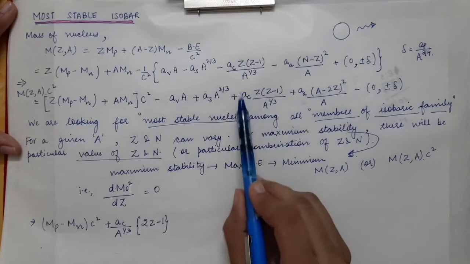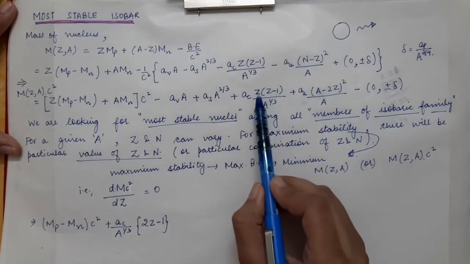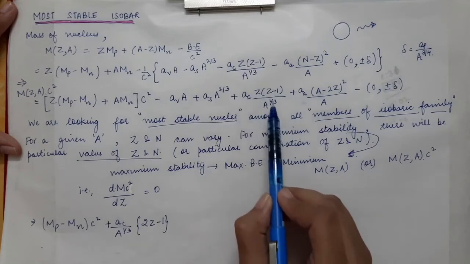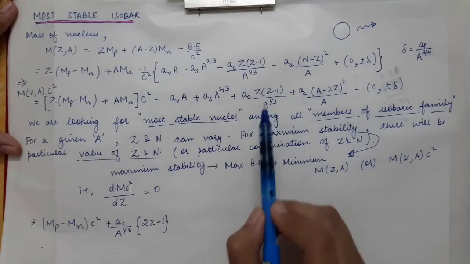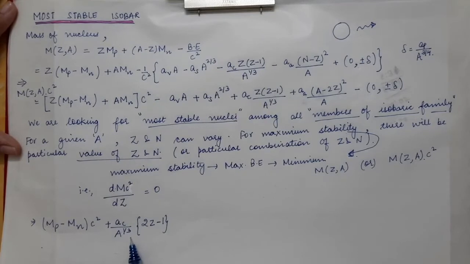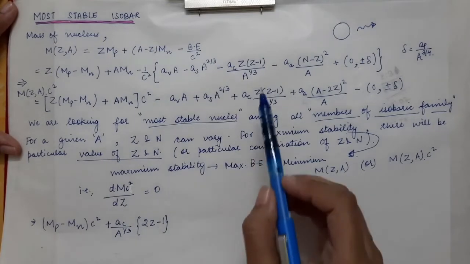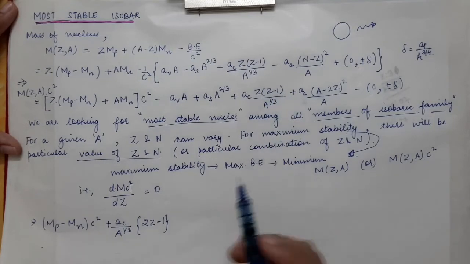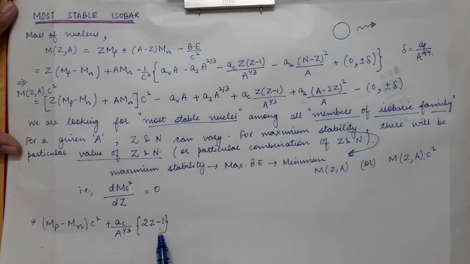So for the derivative of this term with respect to Z, you can open this bracket, you will get Z square minus Z. So AC divided by A power 1 by 3, these are the constant values, and the derivative of this expression, that is Z square minus Z, will be simply equal to 2Z minus 1.